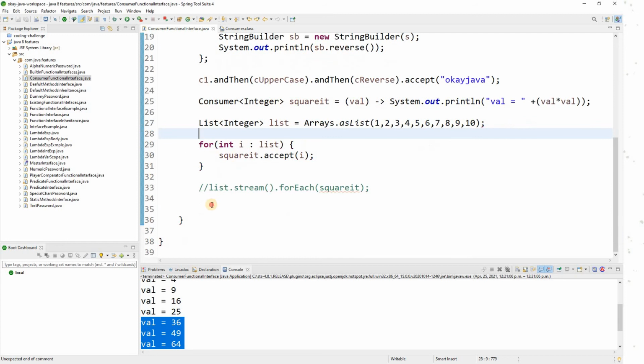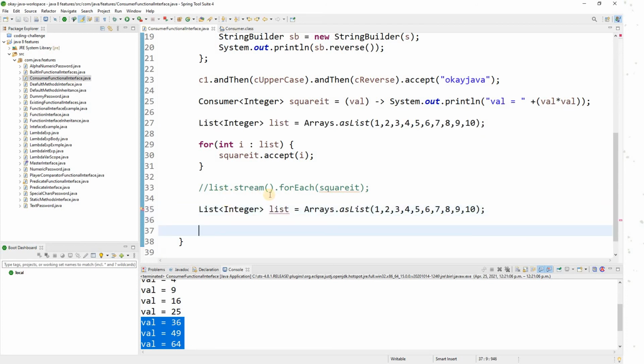Okay, now there is one more called BiConsumer. So what is a BiConsumer? Before that, let me take one list. Now let's talk about BiConsumer. For example, you have something called employee salary here. This is your salary, right? Nothing simple, whatever you can mention. I'm just putting some random numbers.